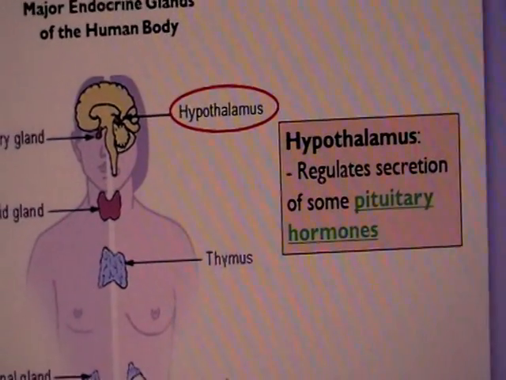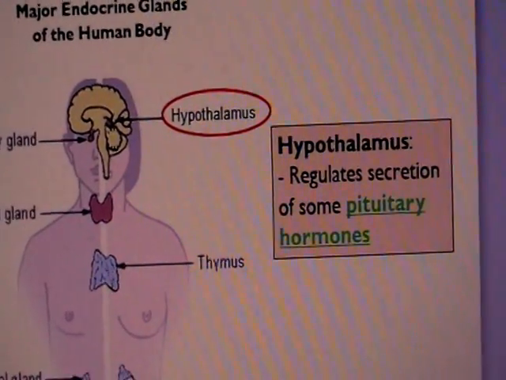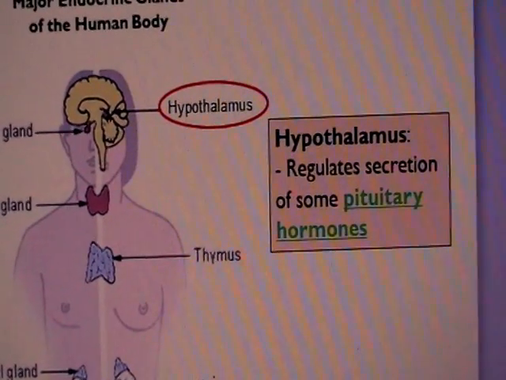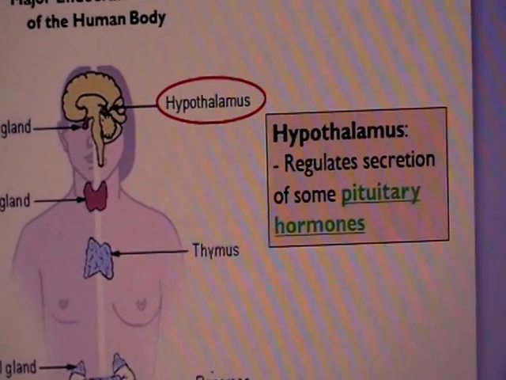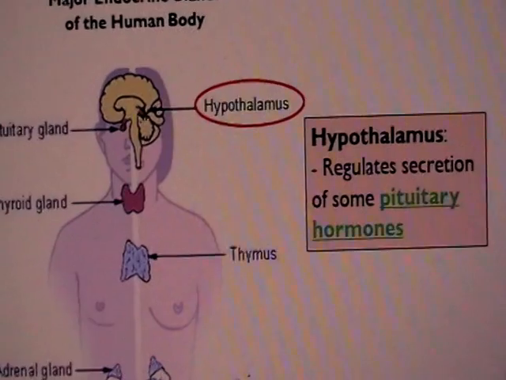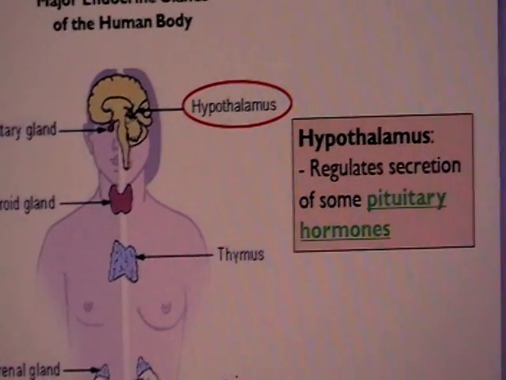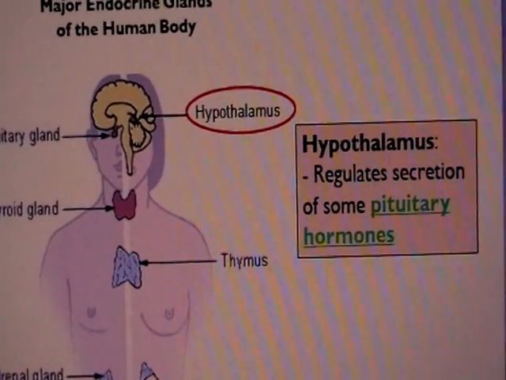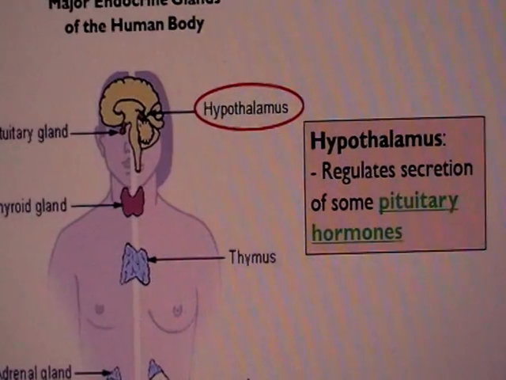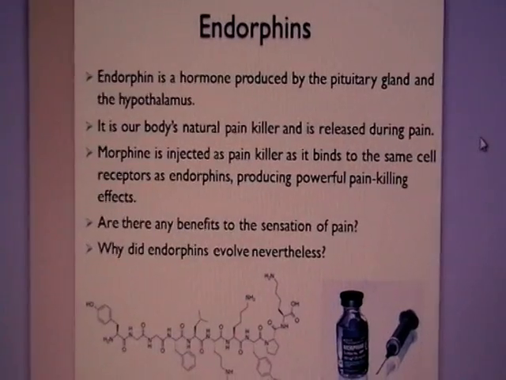Hypothalamus, alright, it shouldn't be confused over its function as a gland, because what hypothalamus does is it regulates the secretion of some pituitary hormone, which means, for example, your pituitary gland secretes your ADH, alright. However, pituitary gland will receive its information from the hypothalamus, and it's not the hypothalamus which secretes the ADH. So you got to make the clear distinction over here.